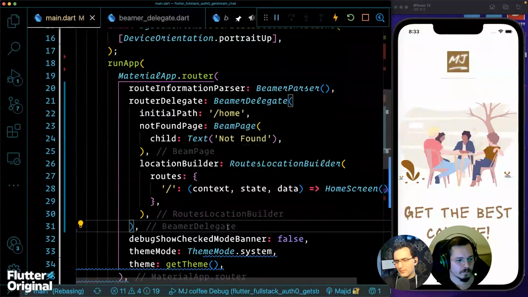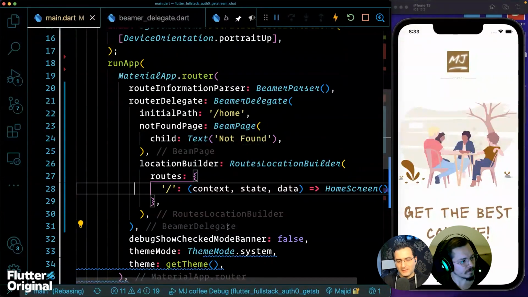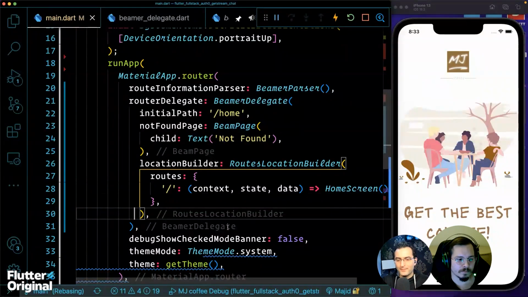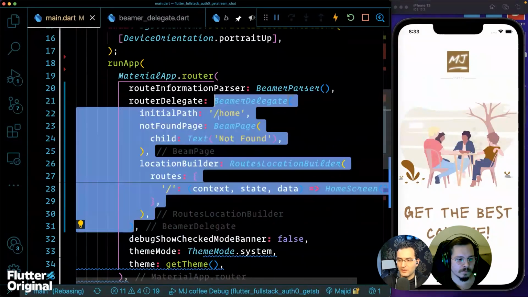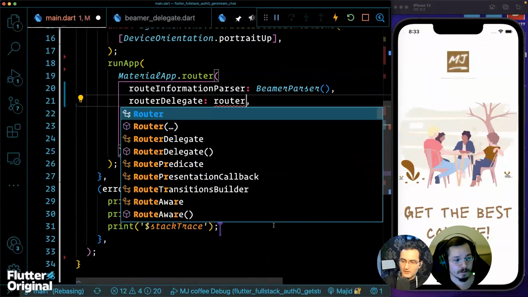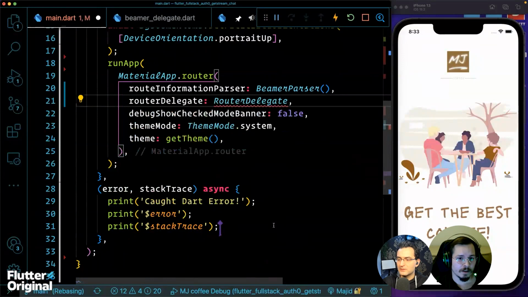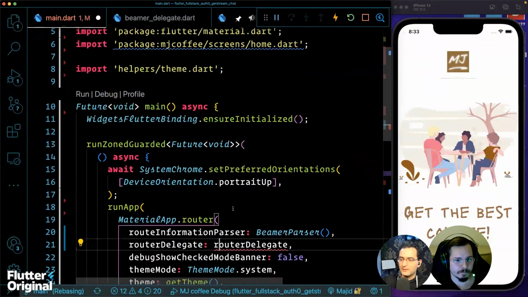But probably isn't it better, as a best practice? Because this is going to grow very fast. Isn't it better to move this further up somewhere to a variable, and then we can move everything? Yeah, that's a great approach to move Beamer delegate into a separate variable. Let's say route delegate here, and let's do that actually.